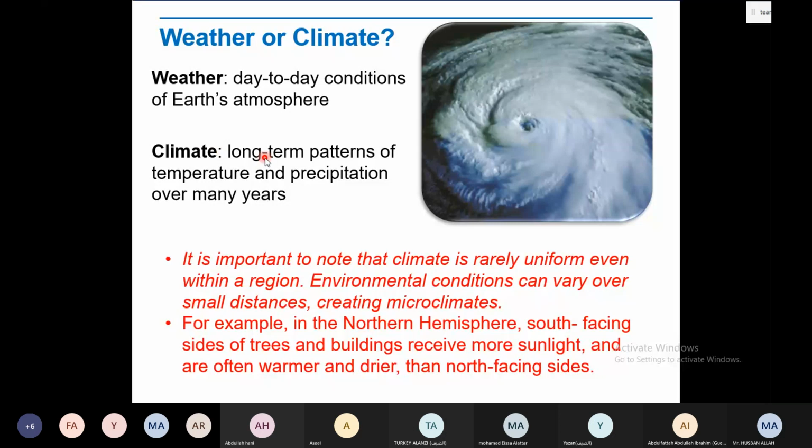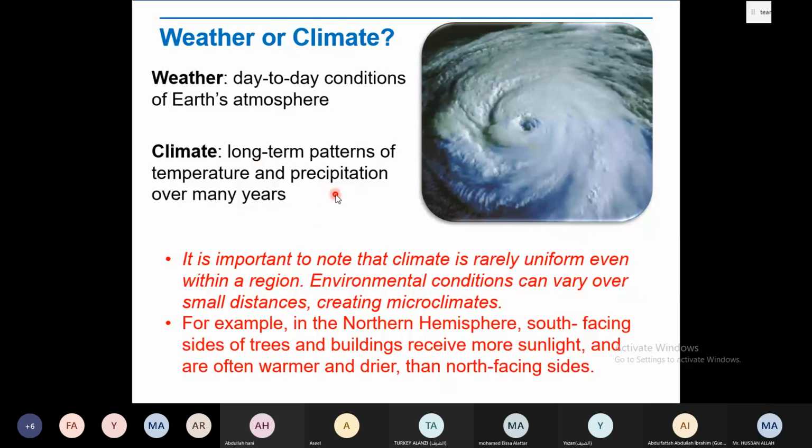Climates are not day to day, week to week. Climates are long term patterns of temperature and precipitation over many years, right? Not over 1, 2, 3 days, not over 1, 2, 3 weeks, not over a month or two, right? It is a pattern of temperature and precipitation which occurs over many years, right?